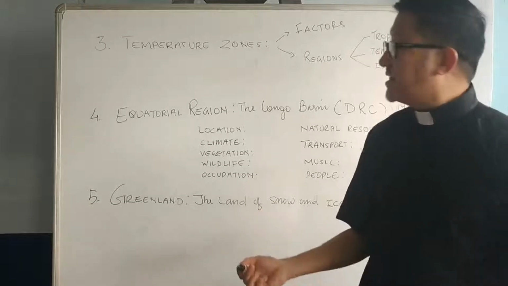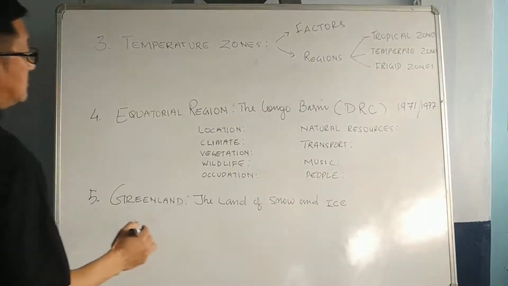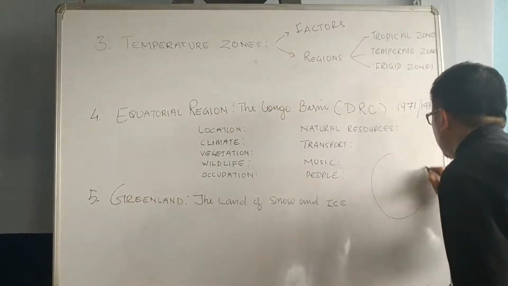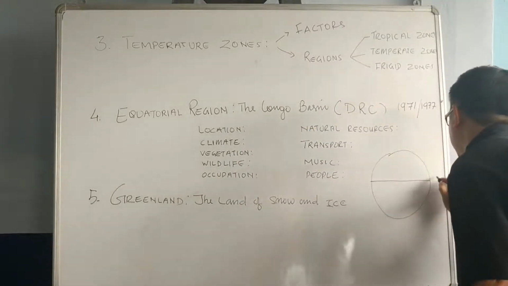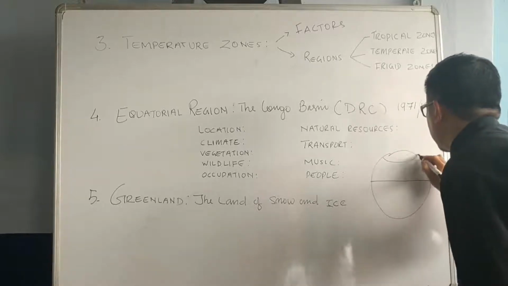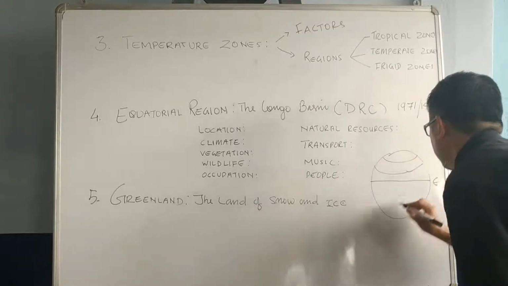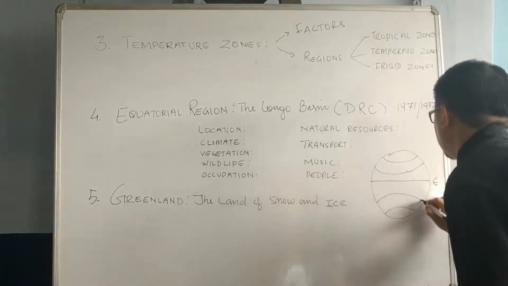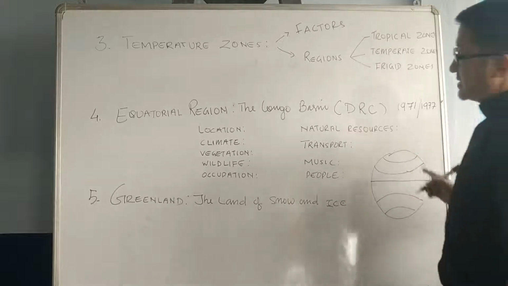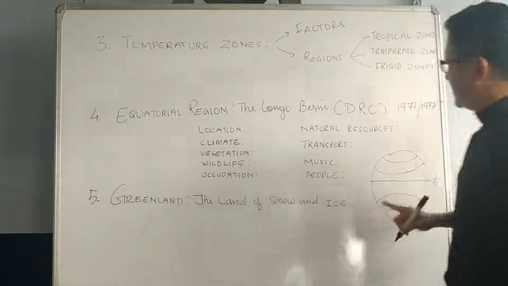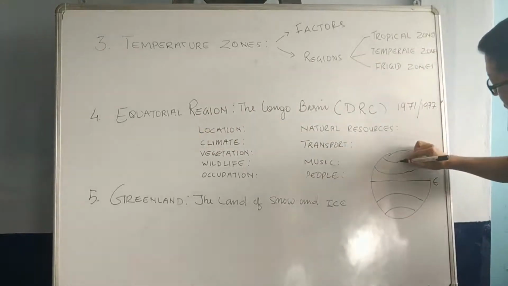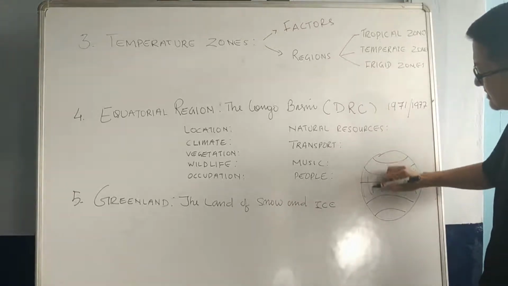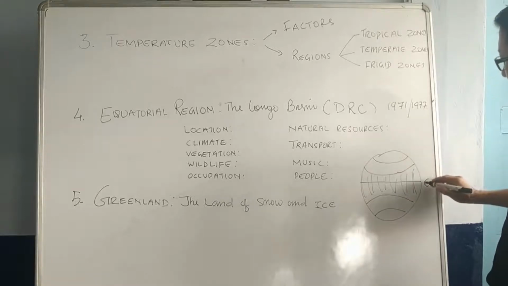What is equator? Once again, we are very much familiar with the picture of a globe. And this is equator, and this is Arctic Circle, Antarctic Circle, Tropic of Cancer, Tropic of Capricorn. Where does this equatorial region fall? Which side? This side or this side? We studied that equatorial region is this region, which means equator is here.